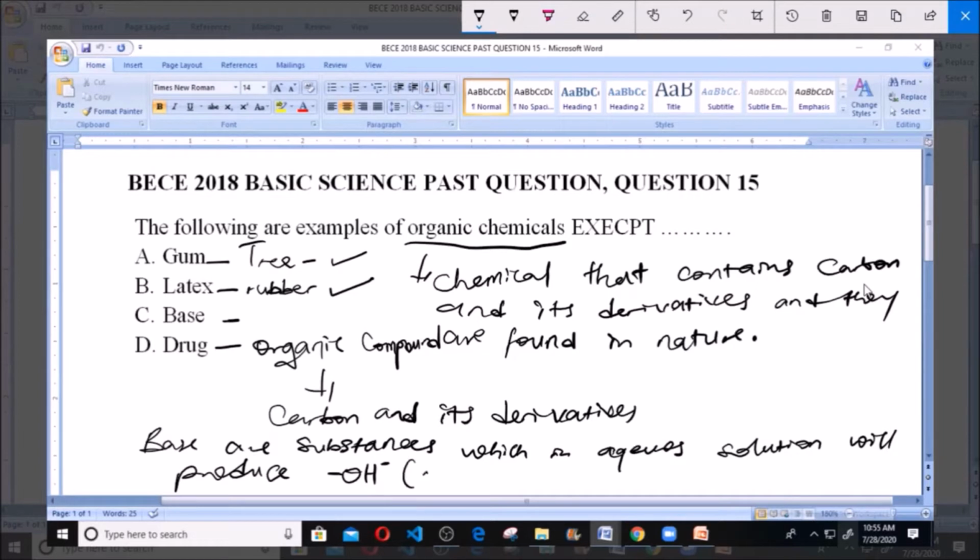We call this the hydroxyl ion. So bases are chemical substances which, when you put them in water, will produce hydroxyl ion.